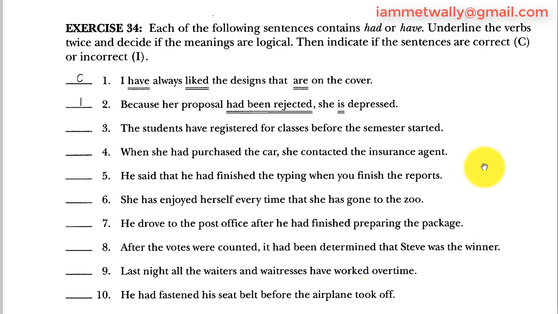As you can see, it's just a rule you follow, taking care of have plus past participle, present perfect or past perfect, what comes after that, and how you would put the sentence in order. You just have to take care of the meaning of the sentence, knowing that past perfect always happens before another past simple action, and present perfect is something that happened in the past but continues up till now, or its results at least continue till now.